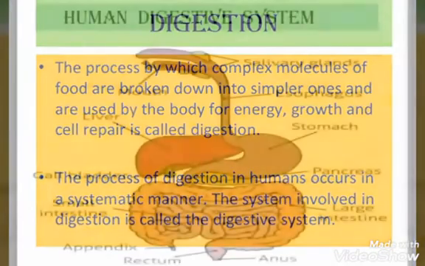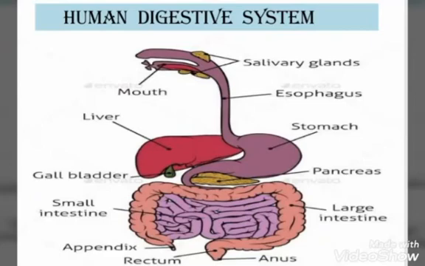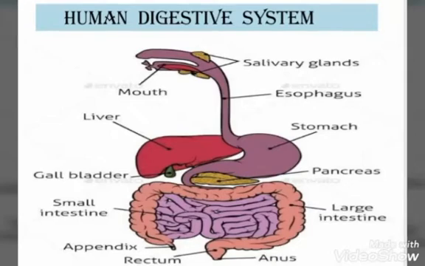Here is a diagram of the human digestive system. The human digestive system is a long coiled tube that starts from the mouth and ends at the anus. It is a 10-meter long tube called the alimentary canal or digestive tract. The organs that play their role in the digestive system are the mouth, stomach, small intestine, and large intestine. Other organs are also associated, which are the pancreas and liver.